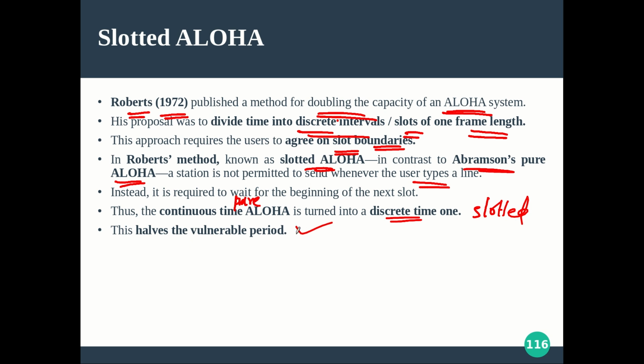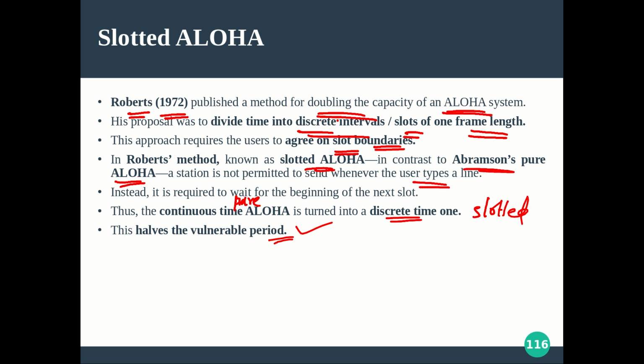Hope you understand how the vulnerable period is reduced, because the previous t you now don't have to consider. That is not going to harm your transmission, but definitely someone else may also start sending at the same time as you. You may feel chances are very less. No, because I already told you, station A at say 10:05 and B at 10:10, both will wait till the time reaches 10:15.